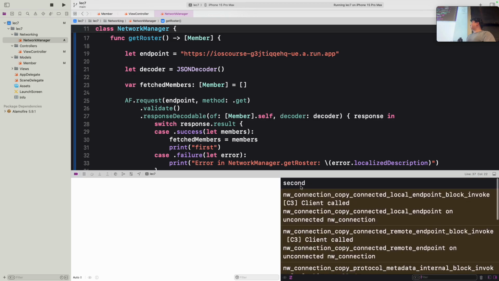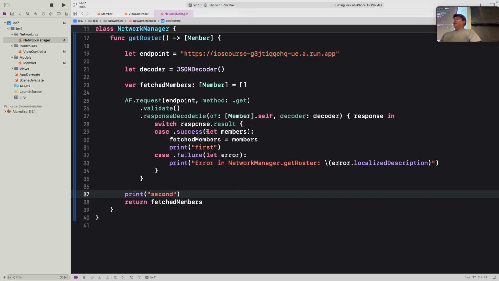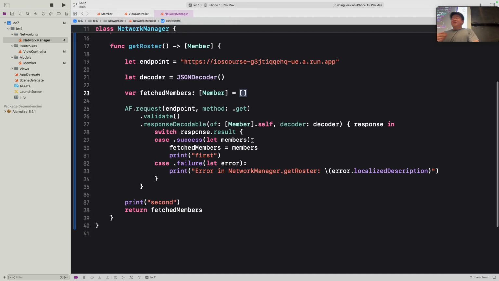But you can see that second was printed first, and then first was printed second. So we actually want the reverse to happen. But for some reason, our request is taking a little bit too long, to where our return statement is happening first, and then whatever is in this code happens later. So we're not actually returning anything, we're just returning this empty list here. Does anyone know why this is happening? Yep, because the request is asynchronous, so it's on a separate thread. Yep, exactly. Because our request takes a long time to process, our UI is unable to respond in time, because that is happening asynchronously.